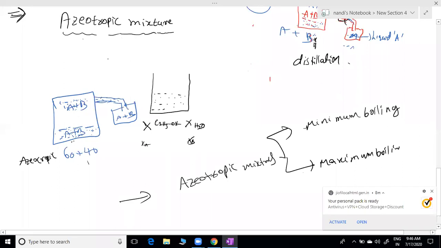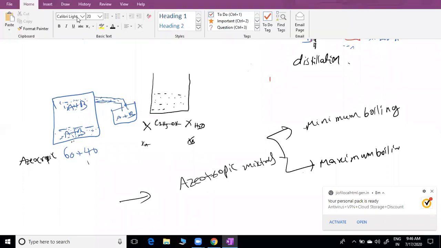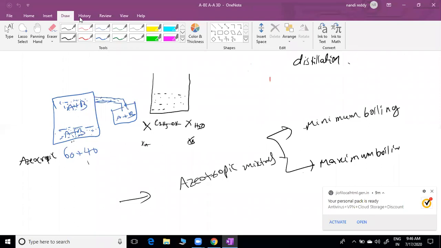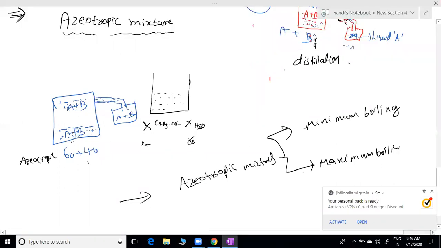Yesterday we discussed or not? I think so. Those examples you need to note down from the NCERT book.